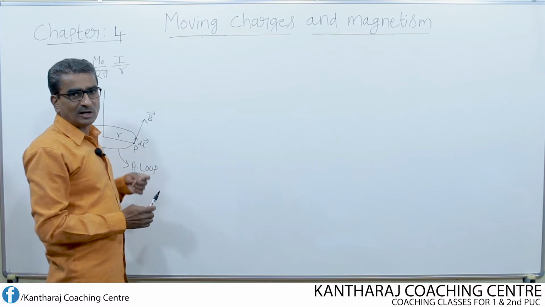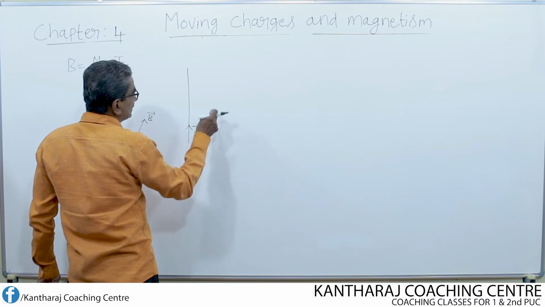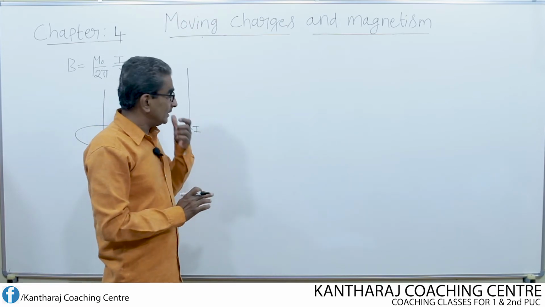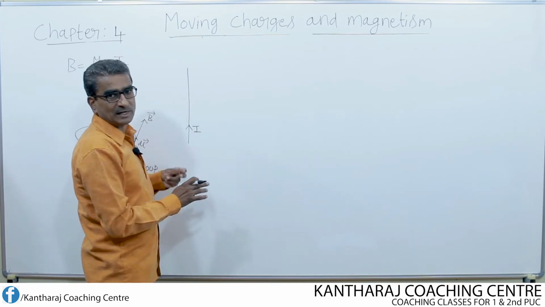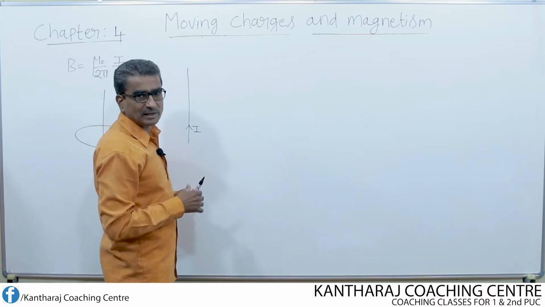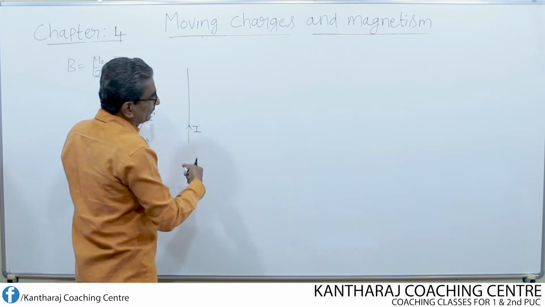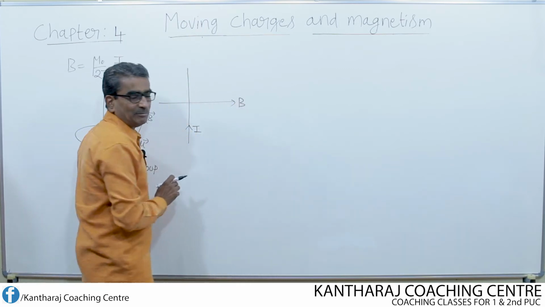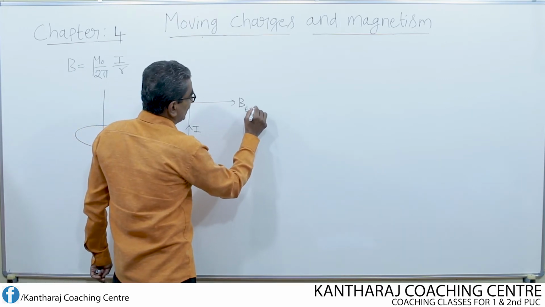We also studied one more concept. What does that mean? If you pass the current through a conductor, in the region around the conductor, a magnetic field is produced, which is known as the magnetic effect of current. Suppose to this conductor, if I apply one more magnetic field, an external magnetic field, that means a magnetic field from outside, by some method, either by making use of a bar magnet or by keeping one coil of wire by the side of it and passing the current through the coil also, we can produce the magnetic field. So, if one more magnetic field is applied, remember this is not the magnetic field due to the current, so this is the external magnetic field.